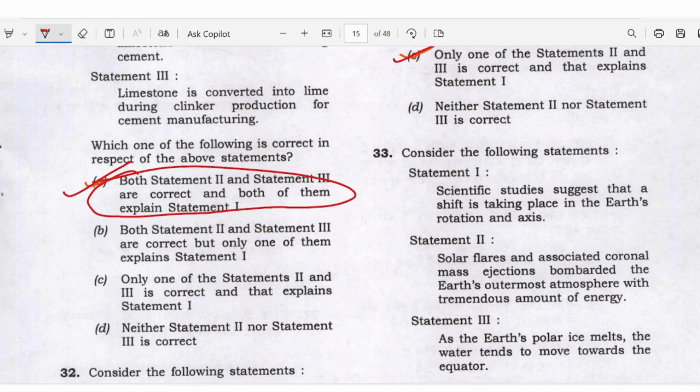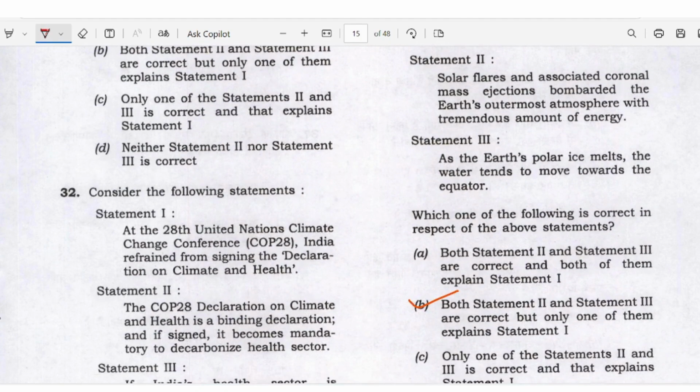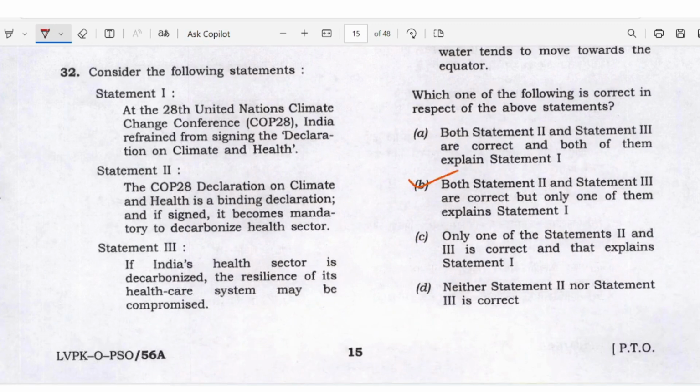Scientific studies suggest that shifts are taking place in the Earth's rotation and axis. Solar flares and associated coronal mass ejection bombard the Earth's outermost atmosphere with a tremendous amount of energy. As the Earth's polar ice melts, the water tends to move towards the equator. Here option B is right.